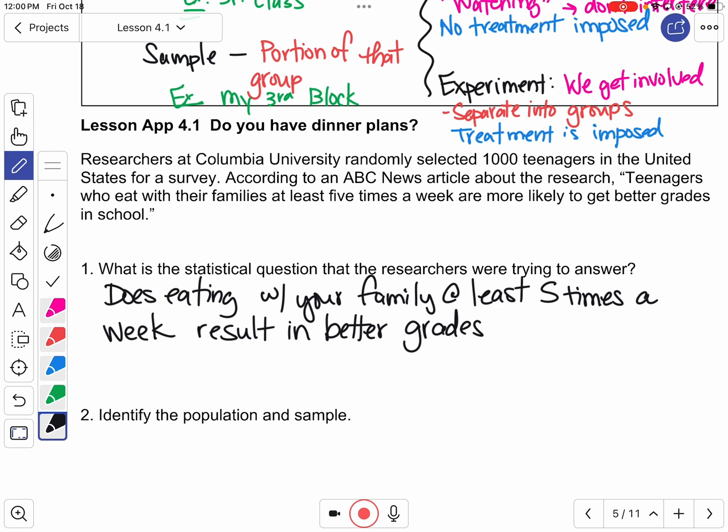It's statistical, right? Because we're going to have various answers, right? Sometimes it's not good for families to be together because what happens? Drama, right? Explodes, right? So depending on your family dynamic, eating with them 5 times a week may or may not be helpful, all right? So it just depends, right, on the situation. So things are going to vary, all right?